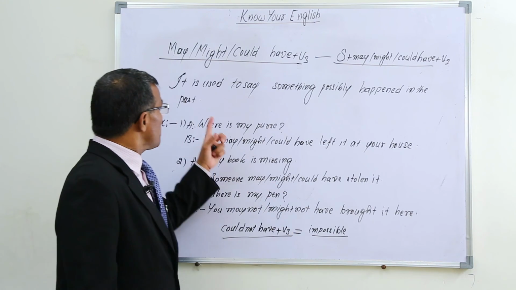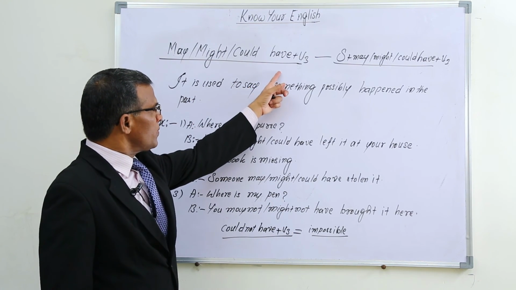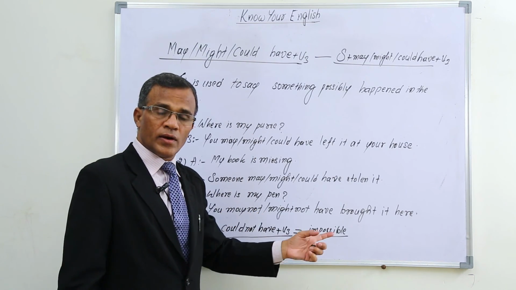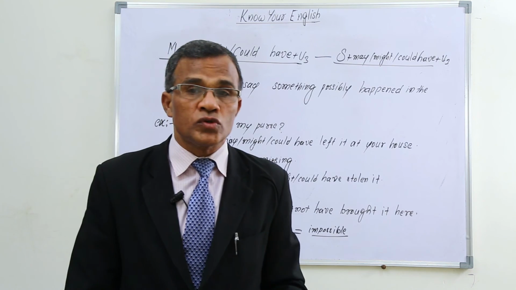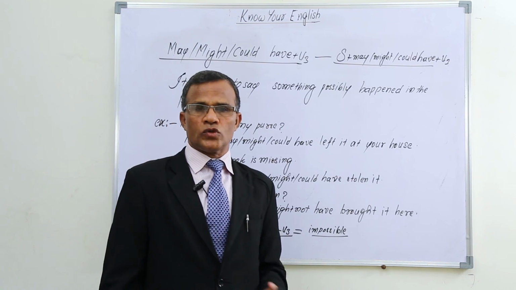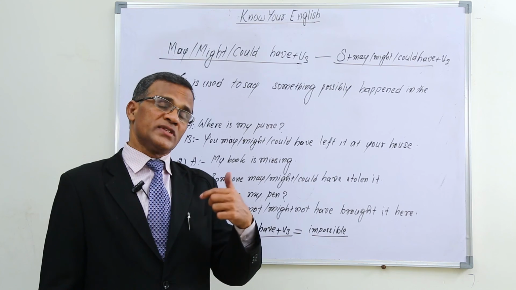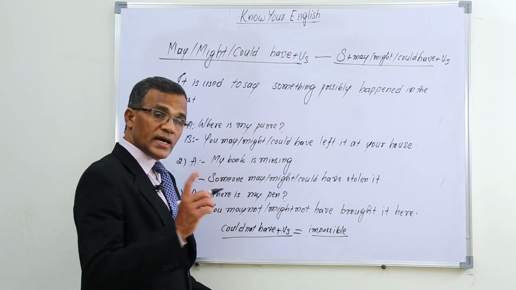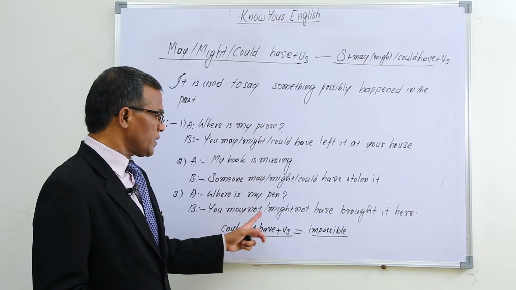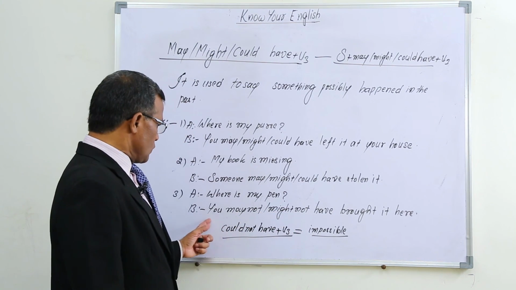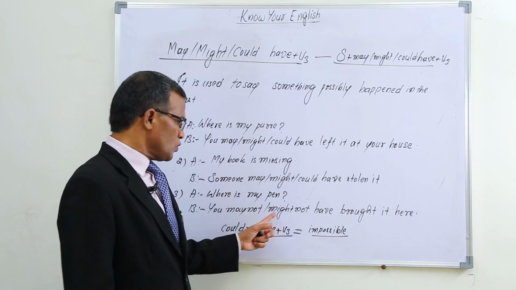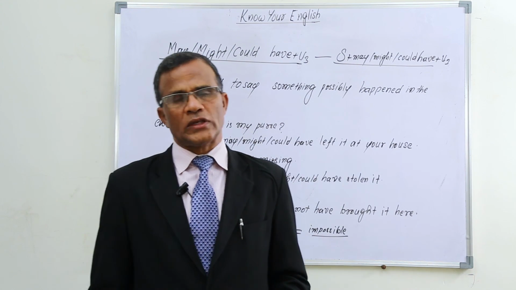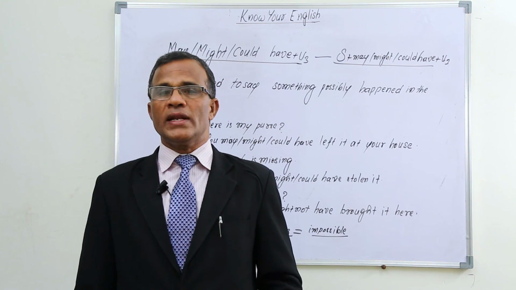So may have, might have, could have. Negative for all these three are only may not or might not, but there is no chance to use could not. Negatively we should not use could not, because it gives a different meaning. That's why we use only may not or might not. You may not have brought it here. You might not have brought it here. So in this way we can talk about past possible things.